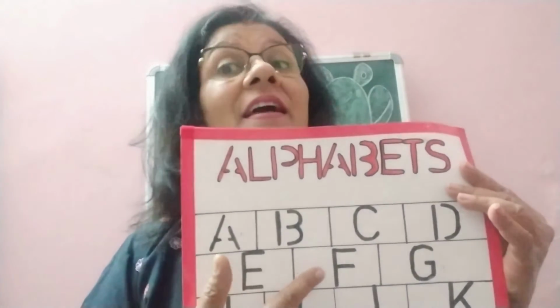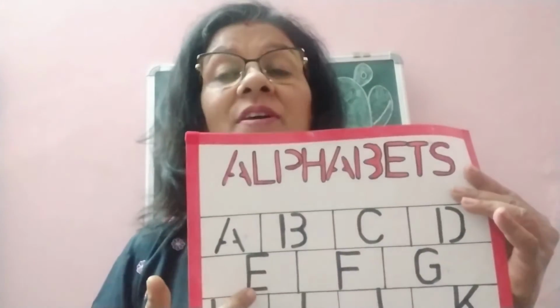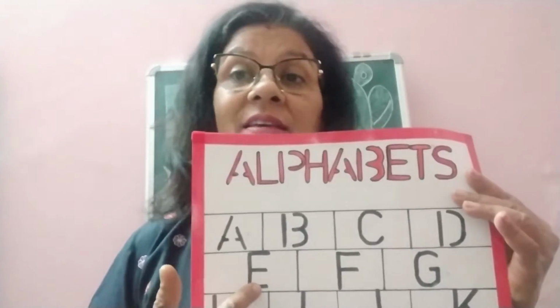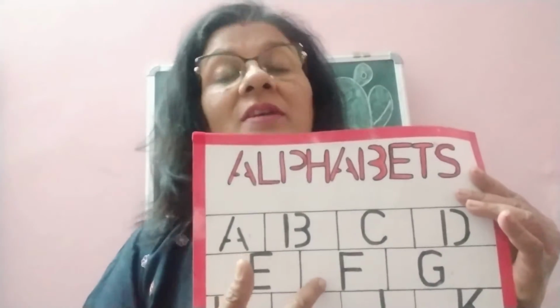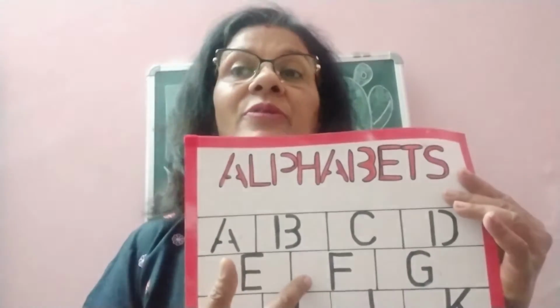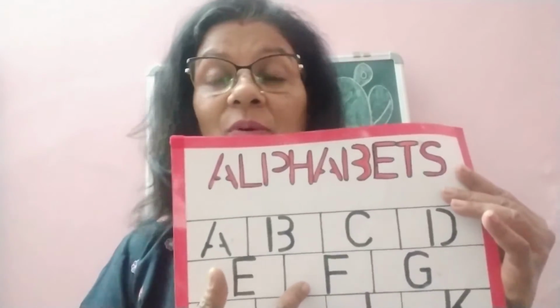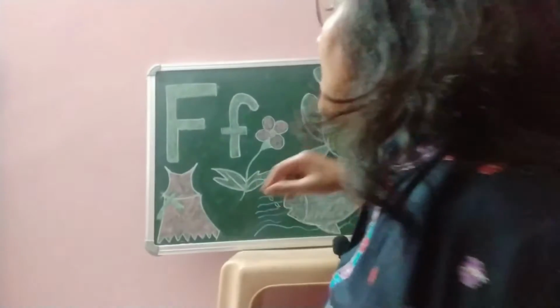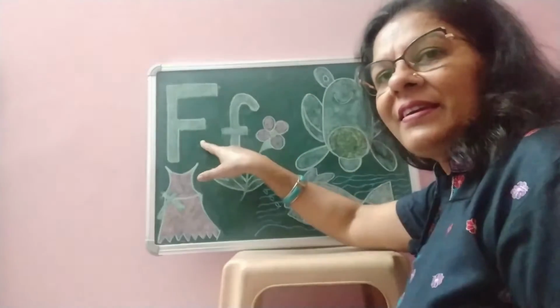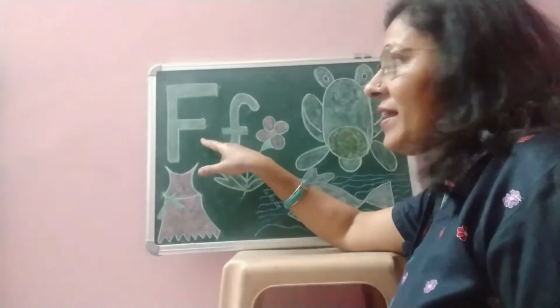you letter F. Children, after E what comes? Yes, after E F comes. So today I am going to introduce you letter F. Okay, so look at the blackboard. So children, which letter is this? Yes, this is letter F.